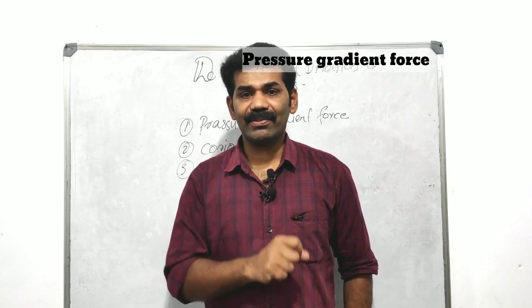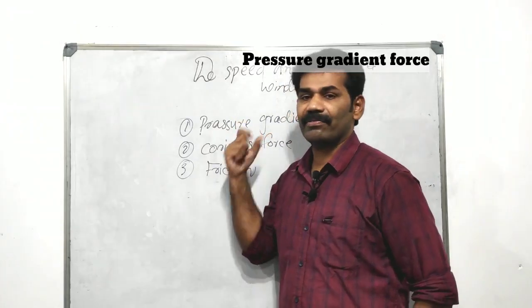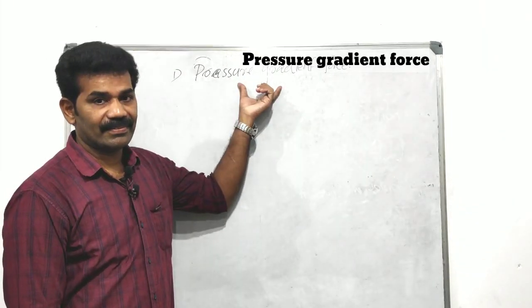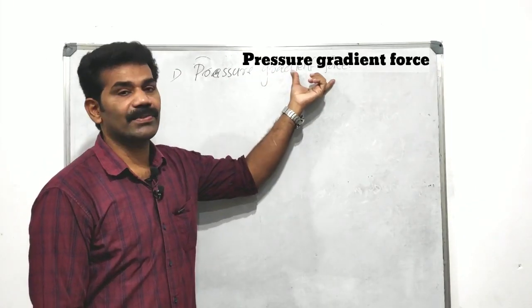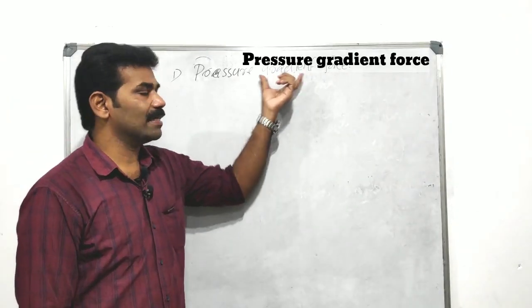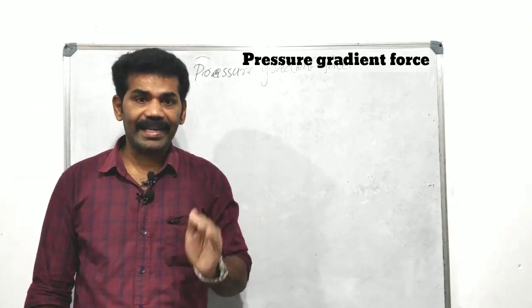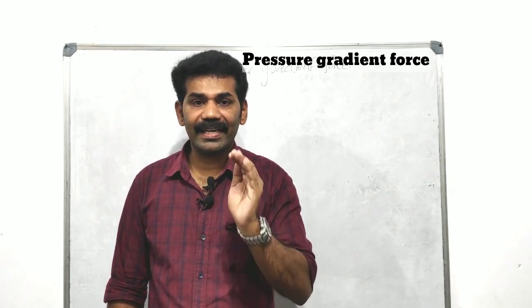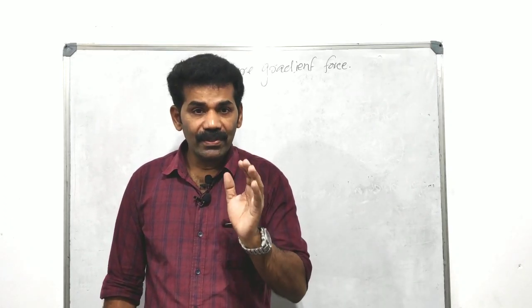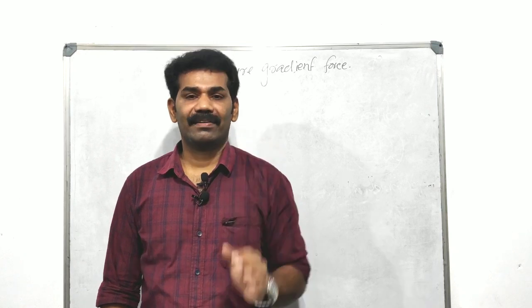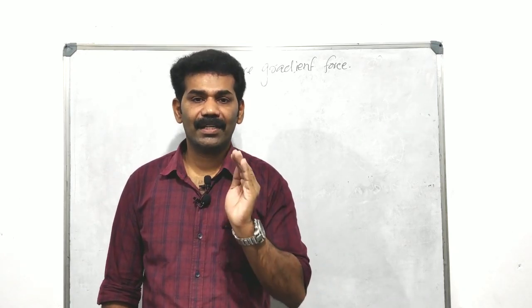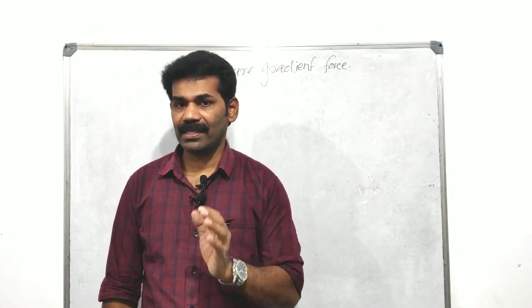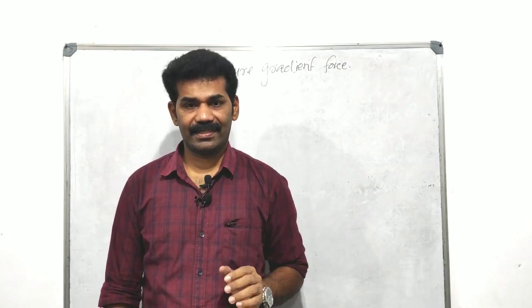Okay, the first one is the pressure gradient force. It is the first factor. The pressure gradient force is used to indicate the speed of the wind. The isobars are used for this.